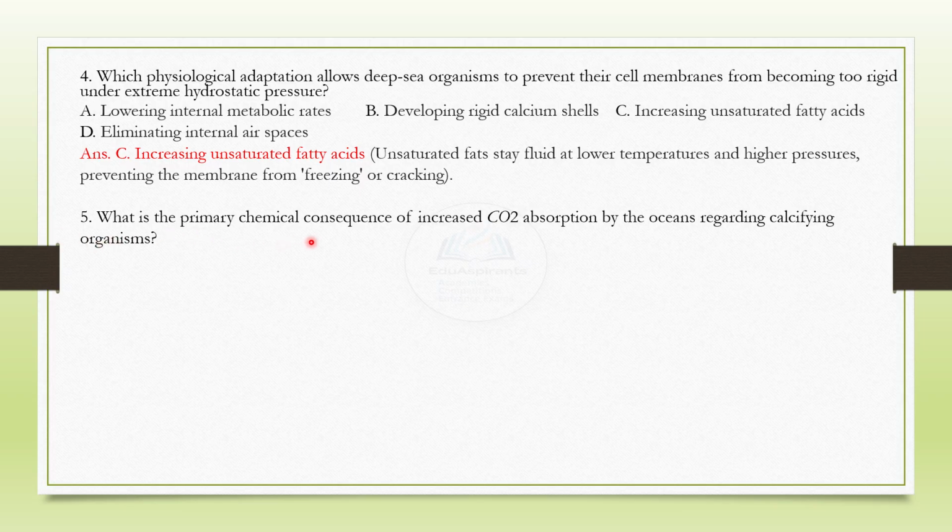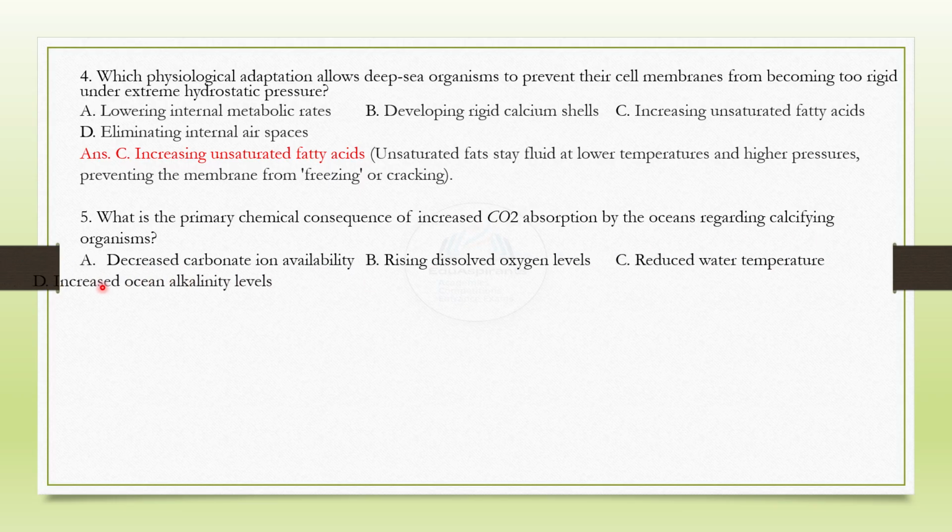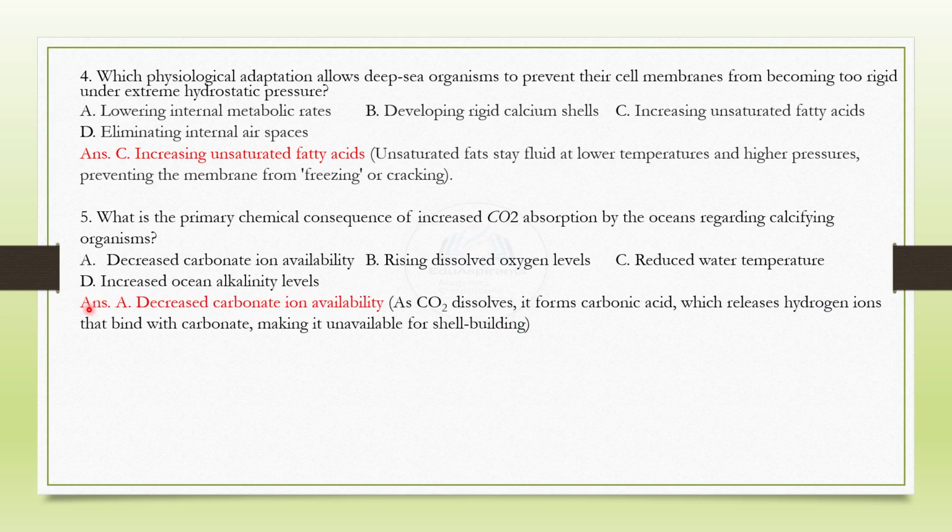What is the primary chemical consequence of increased CO2 absorption by the oceans regarding calcifying organisms? These are the choices, and the correct answer is A. Decreased carbonate ion availability. As CO2 dissolves, it forms carbonic acid, which releases hydrogen ions that bind with carbonate, making it unavailable for shell building.